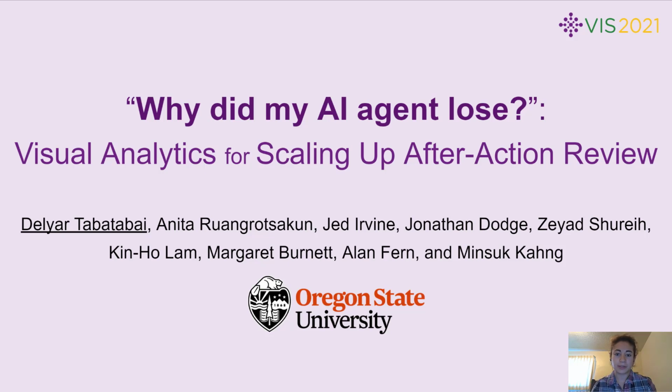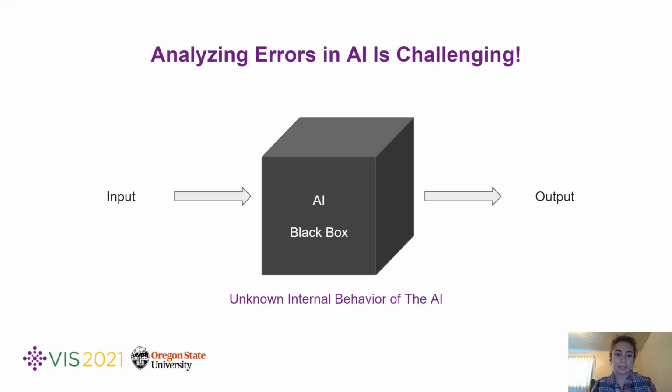In this video, I'm going to talk about our paper titled Why Did My AI Agent Lose? Visual Analytics for Scaling Up After Action Review. AI systems often make errors in their decision-making process. Analyzing, finding, and resolving these errors is challenging.